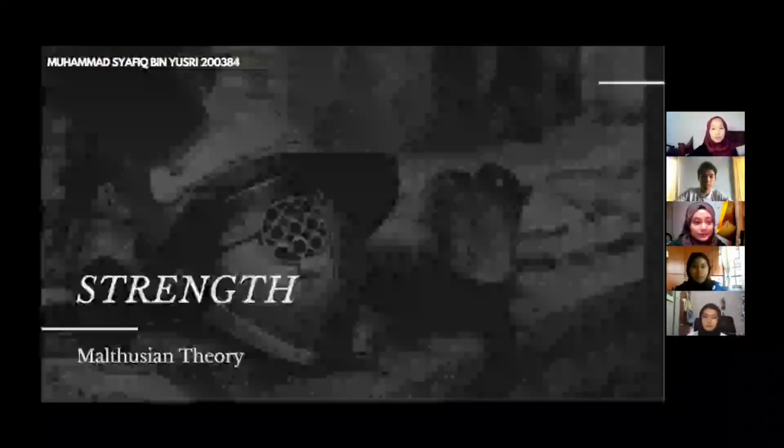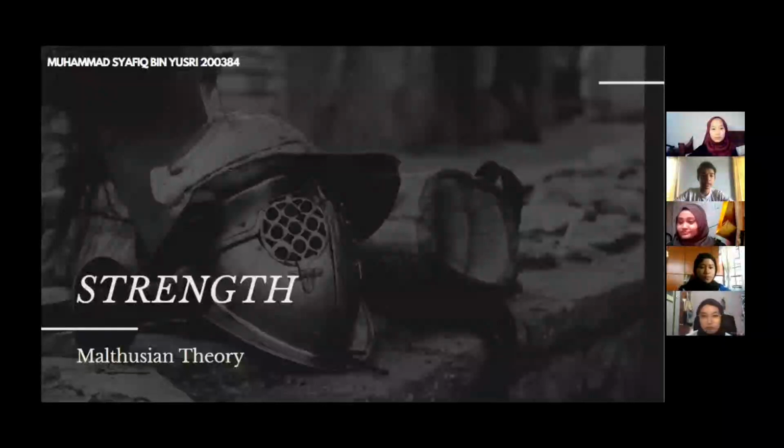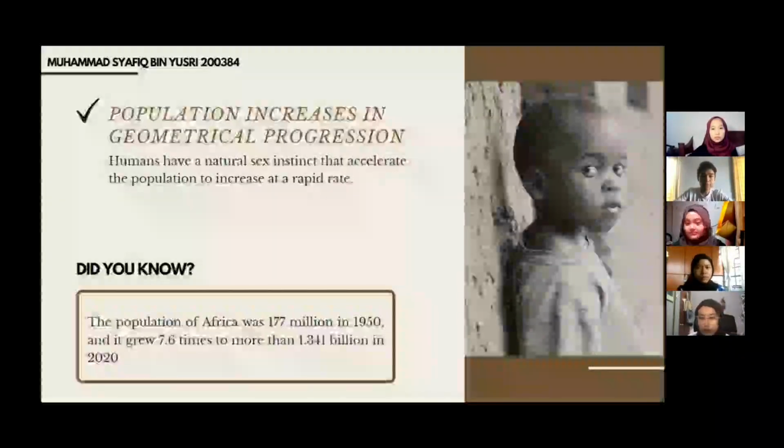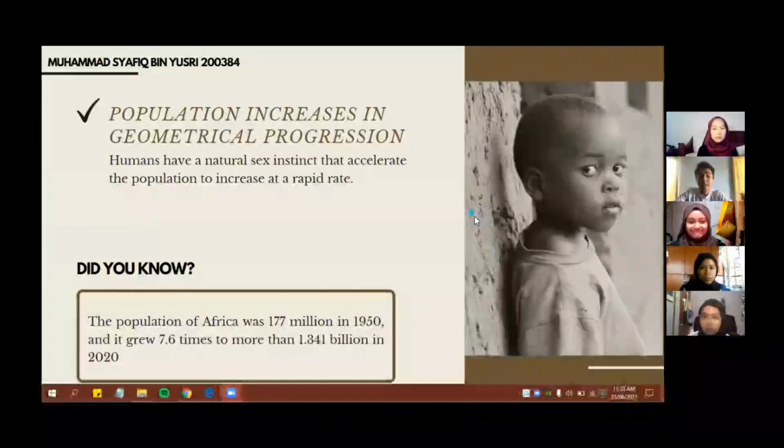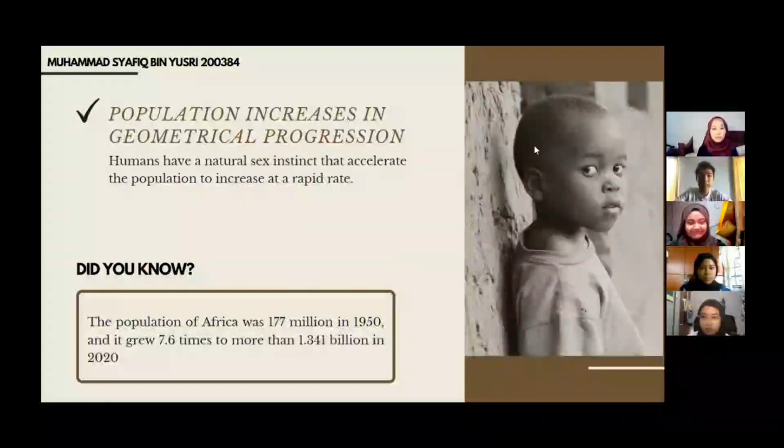That's all from me. My name is Muhammad Shafiq and I will explain to you the strength of Malthusian theory. The first strength is he predicted that population will increase in a geometrical progression. How can we know this? He explained that humans have a natural sex instinct that accelerates the population to increase at a rapid rate.